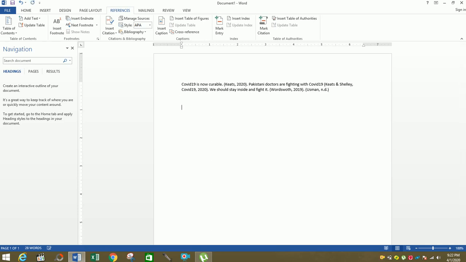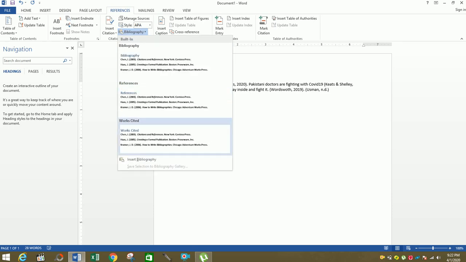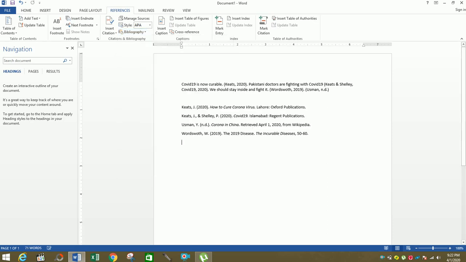Now if in the end I need to give the complete references that include the name of the book, the name of the publisher, and all those things, so I'll be going to bibliography. So by clicking bibliography, I'll be going to the extreme end where it says insert bibliography. So by clicking here, now I have these references here. So they are alphabetically there, and they include everything demanded by APA.